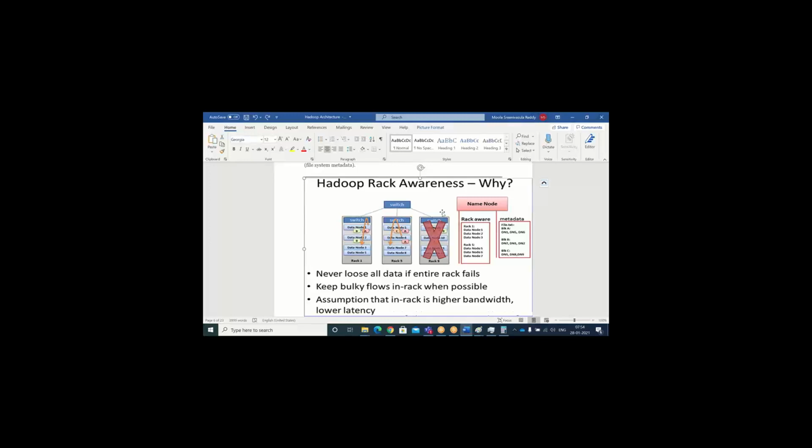You may ask, suppose both rack 9 and rack 2, rack 3 also crash? There is no other way, so you need to bear the impact. But in real time that doesn't happen, right? Everything will not go down at all times. If it does, there is no work for us, right? The administrator will take care of that. So the inbuilt Hadoop rack awareness algorithm takes care of your high availability as well as the fault tolerance concept.